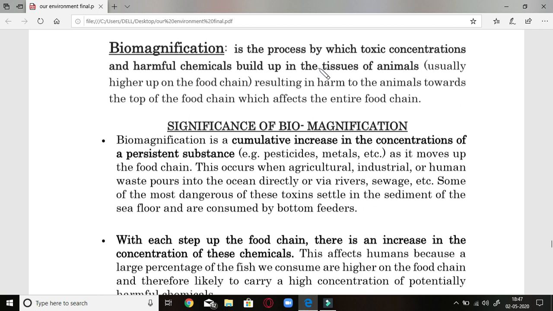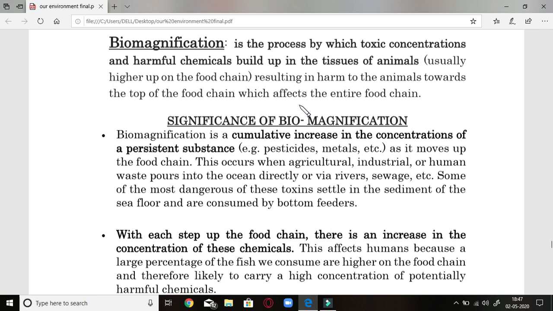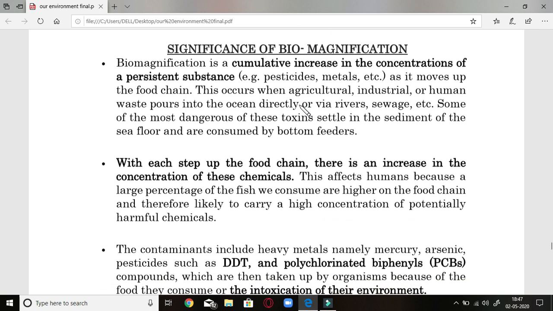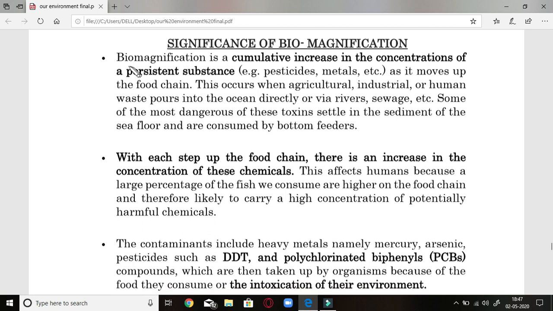That is what is called biomagnification, because these chemicals which move along in the food chain would never die, and will move with the tissue and increase their concentration, resulting in harm to the animal toward the top of the food chain, which affects the entire food chain. Let us see what is the significance of biomagnification. It is a cumulative increase in the concentration of substances like pesticides and metals.